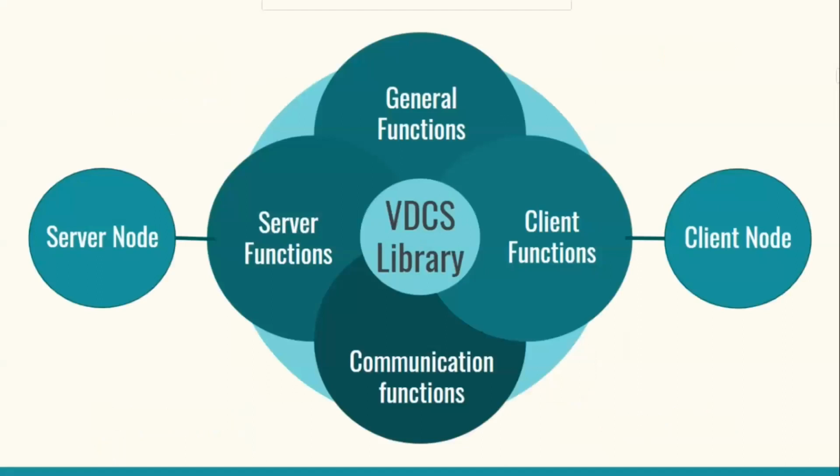Let's begin with the VDCS library. The VDCS library is the core of our implementation. It is used by all the nodes to do their functions. It includes implementations of some general functions such as encryption, decryption, information setters and getters, and many other utility functions used throughout our system. The second category of functions is the client-specific functions, such as the message array generation and encryption functions to generate the randomness and to generate the input-output wires and re-randomize them, and many other functions that are only used by the client nodes.